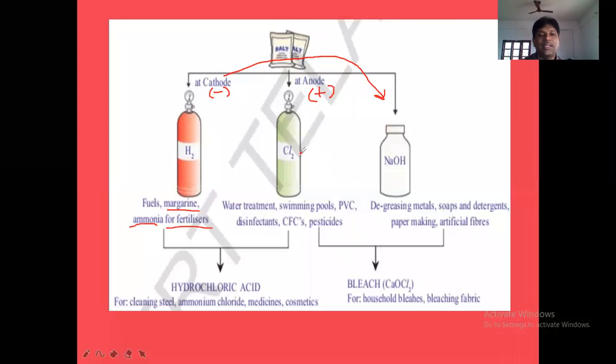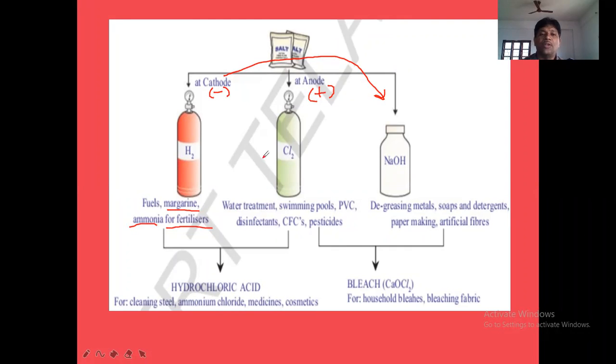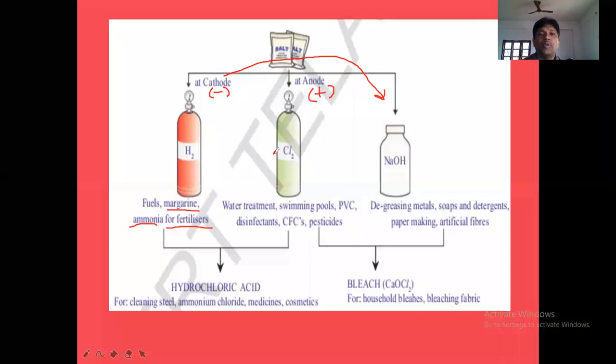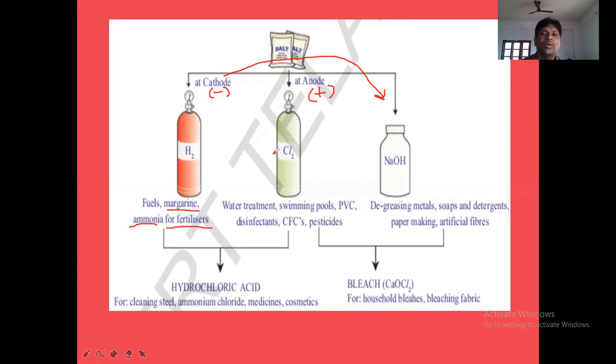Next, Cl2, chlorine. The use is water treatment. When you pass Cl2 gas through water, the Cl2 kills bacteria. So bacteria can be killed in drinking water, and the drinking water can be purified by Cl2 gas. The passing of chlorine gas through water is called chlorination. In the chlorination process, we can kill the bacteria. So we use it for water treatment.